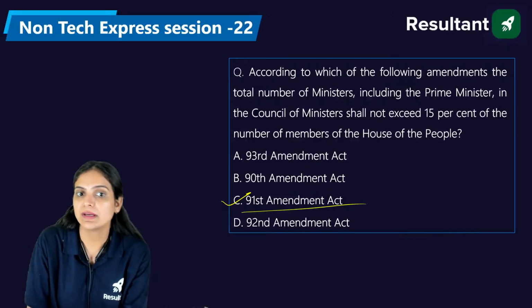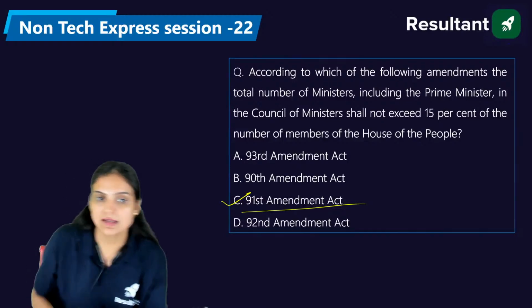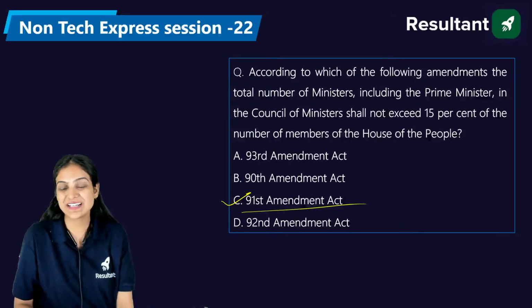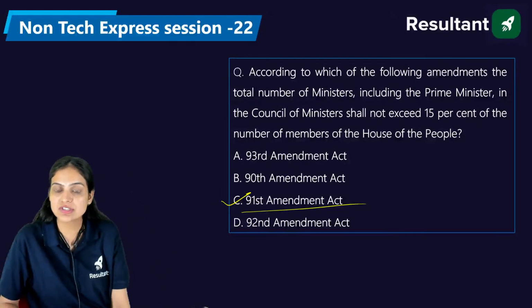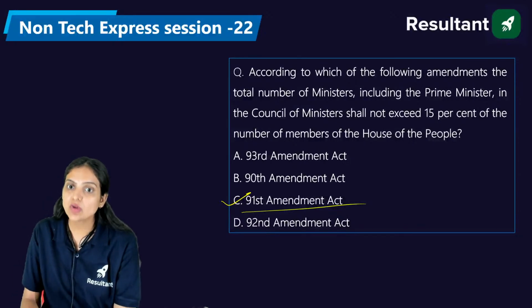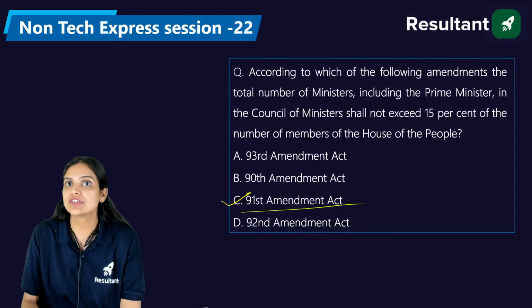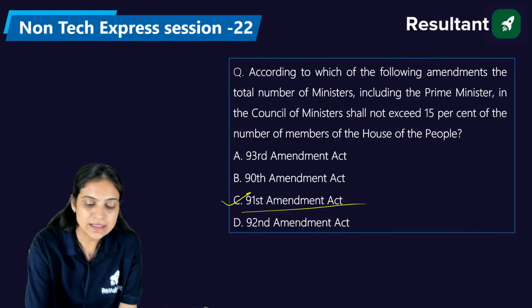The 91st Constitutional Amendment Act set a standard that the Council of Ministers, including the Prime Minister, will not exceed 15% of the total strength of the House. So that is the 91st.